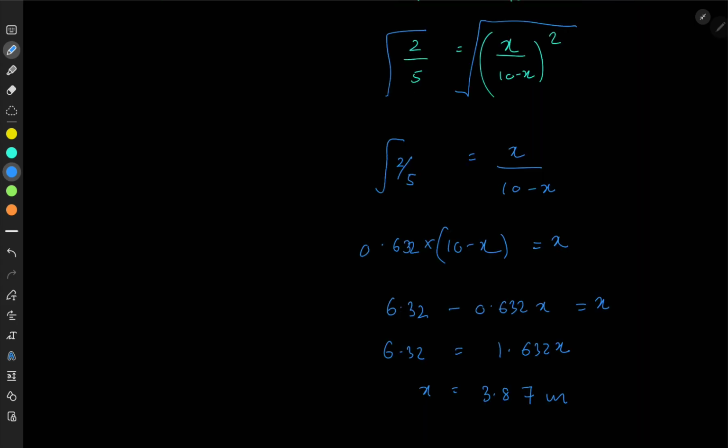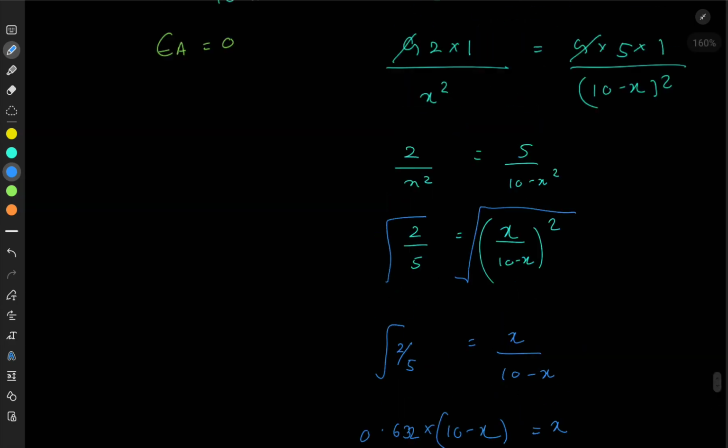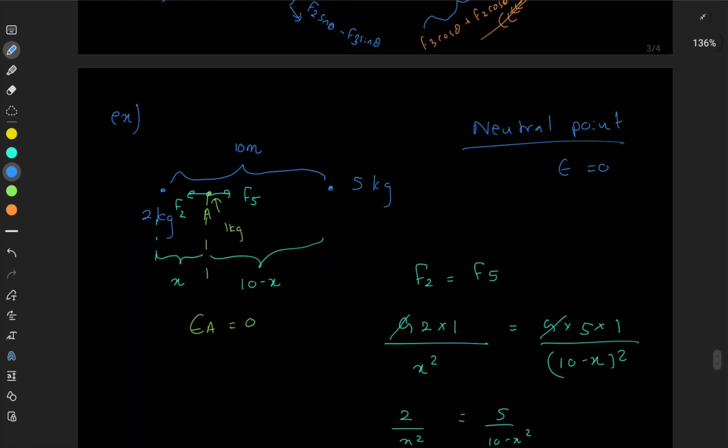If you simplify, root 2 over 5 is 0.632. There might be errors in my calculation, but understand the concepts. So 0.632 into 10 minus x gives you x. Therefore, simplifying this, you can find x to be 3.87 meters. You can see the distance to the neutral point is closer from 2 kg.